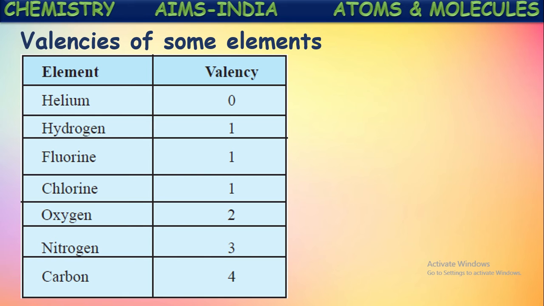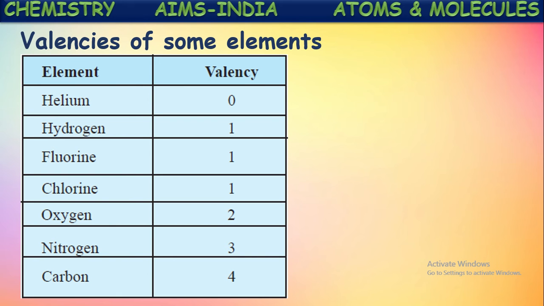See here, for some elements the combining capacities or valencies are mentioned. If we see the first element, helium, its combining capacity is shown as 0. Why? Because helium has a stable configuration. It has only one shell, and in that shell two electrons are there. That means the first shell is completely filled. So helium is satisfied with its configuration. It won't react with other elements, even itself. That is why its combining capacity is said to be 0.